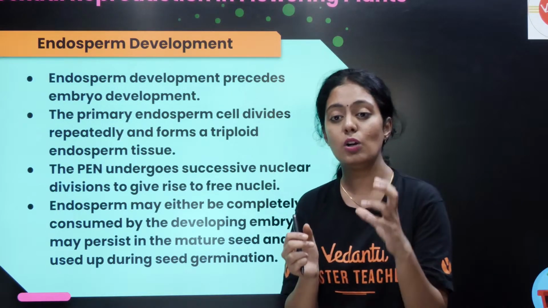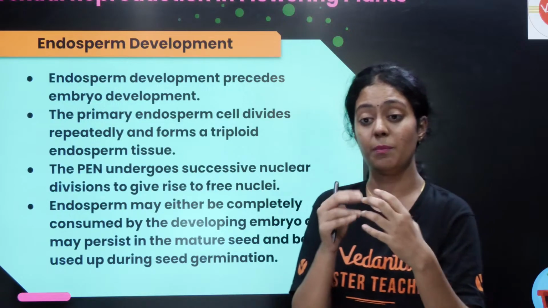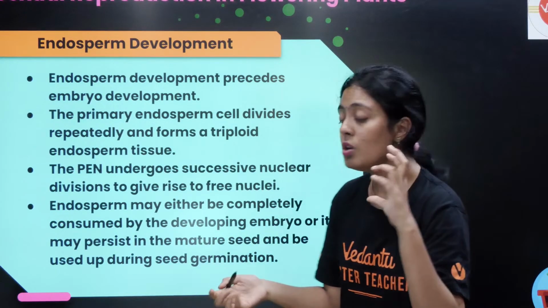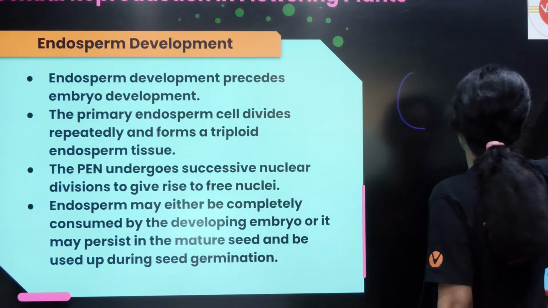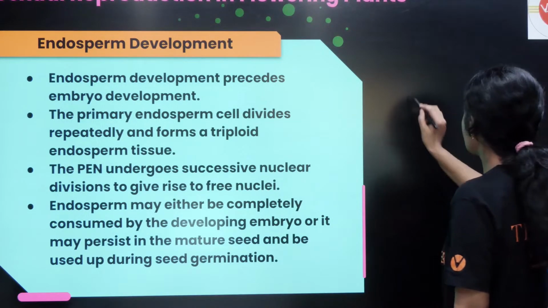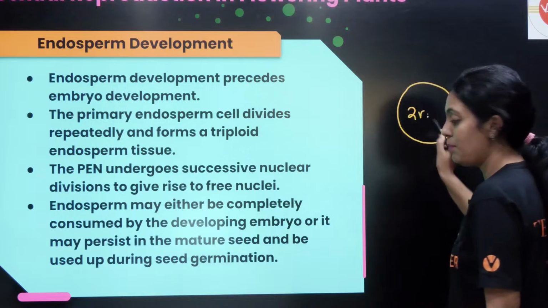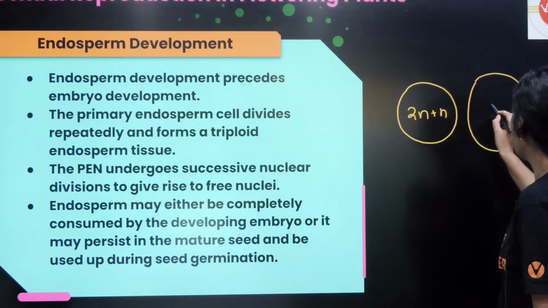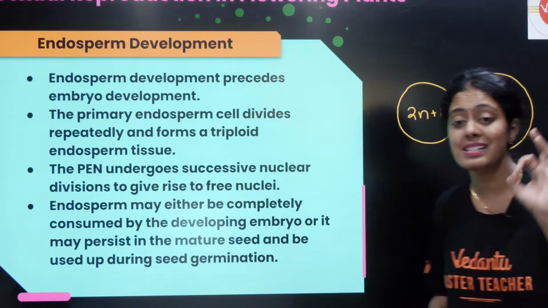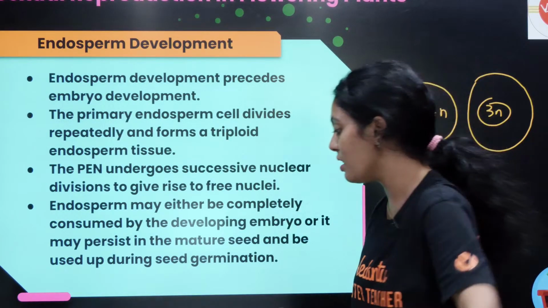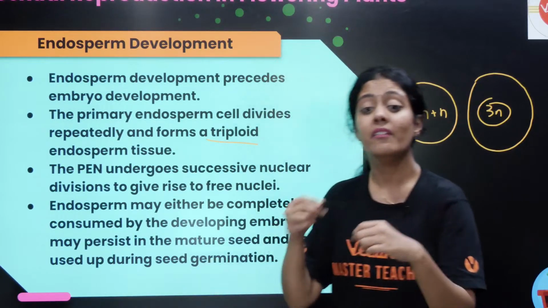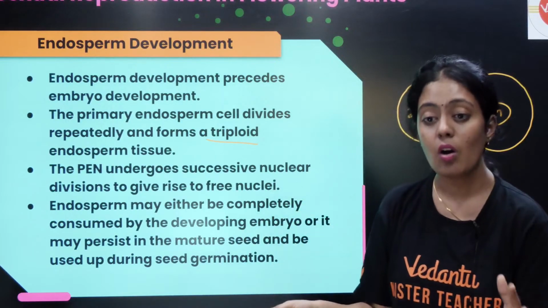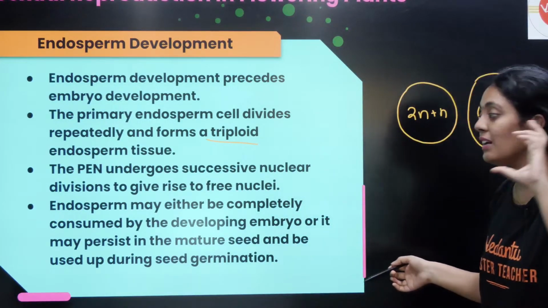Endosperm development. So endosperm development precedes embryo development. என்னோட embryo develop ஆவறதுக்கு முன்னாடியே என்னோட endosperm develop ஆகும். So I told you there is a central cell, which is already diploid. One of my male gametes fuses, and that is going to become my primary endosperm cell, which is triploid in nature, and this primary endosperm cell undergoes rapid mitosis. It is going to give free nuclei.